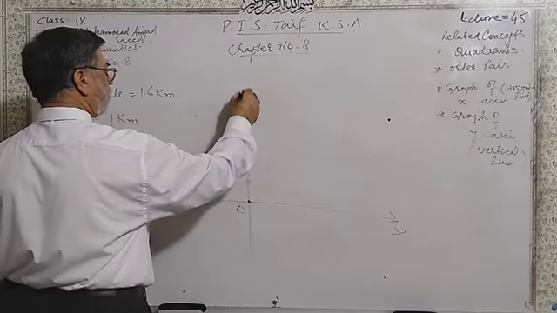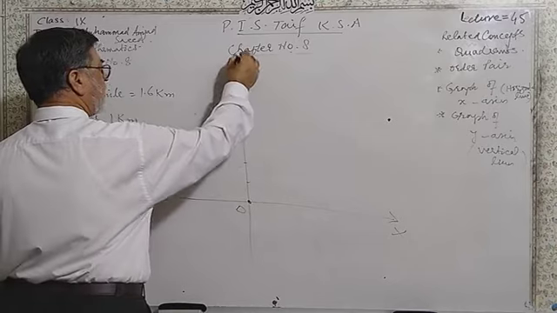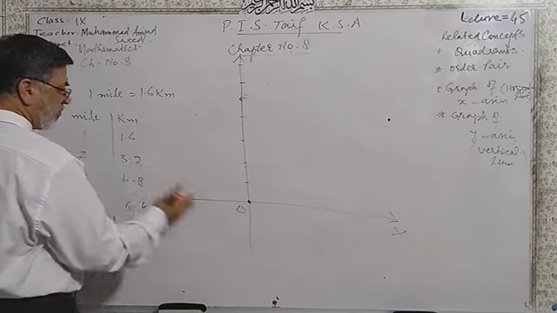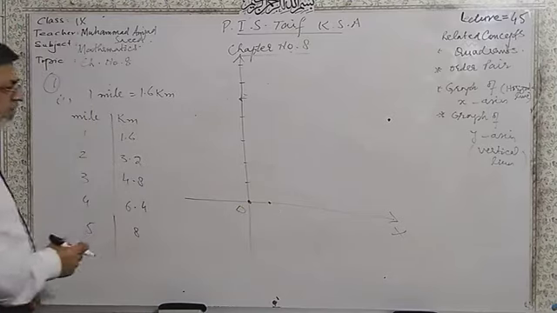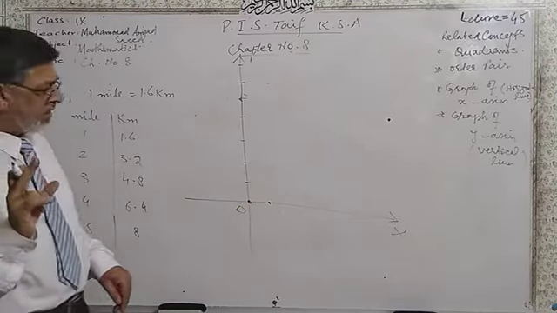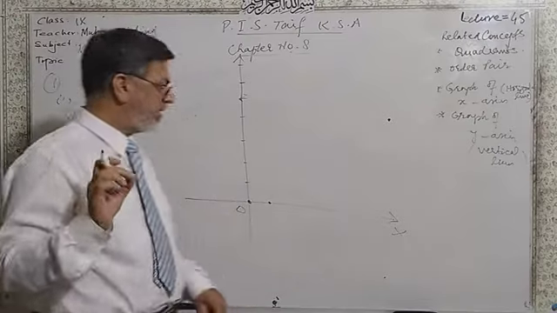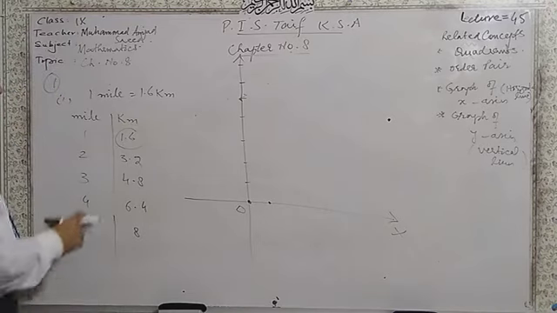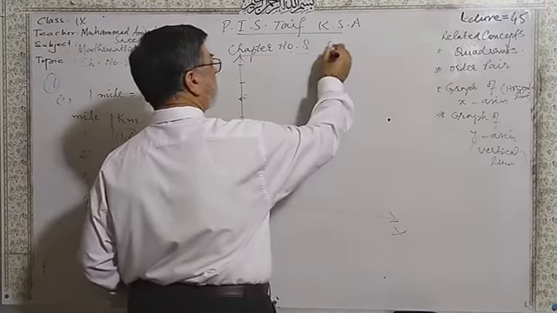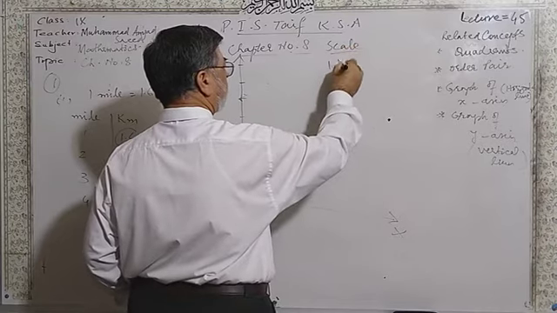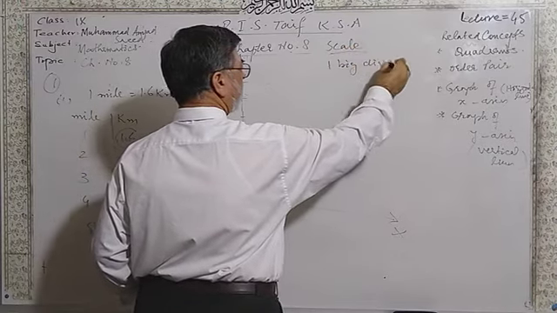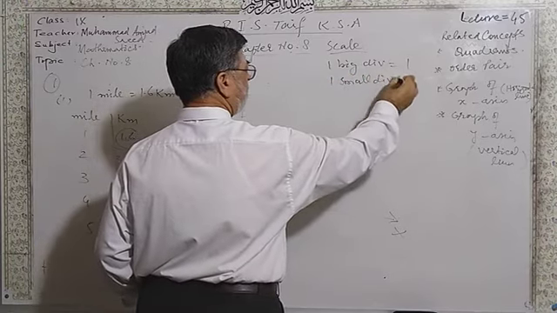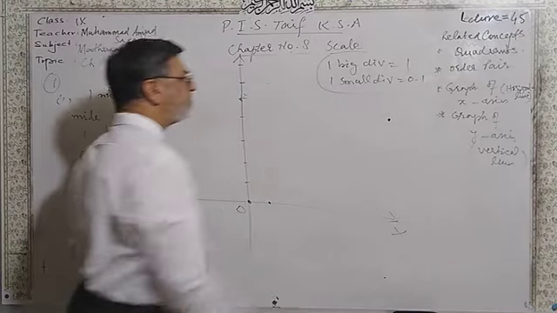Similarly, 5, 6, 7 and 8 like this. Here is 1. In front of 1 we have 1.6. Remember that, listen carefully. How will you draw 1.6? Here the scale is: one big division is equal to 1 and one small division is equal to 0.1.